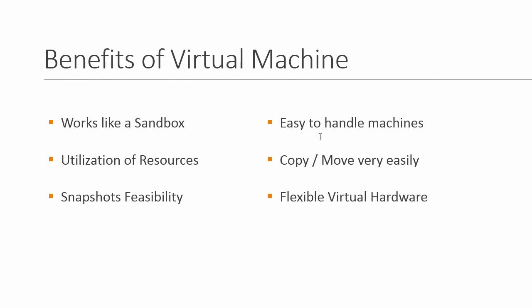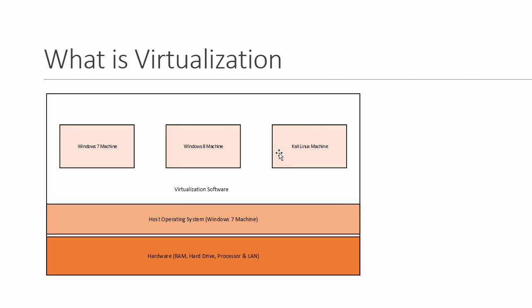Another benefit is that the machines are easy to handle. It creates a tabular format, like in our Chrome or Firefox browsers, where we have tabs. In one tab you have Gmail open, and in another tab we have Facebook open. In the same way we have multiple tabs, and we can shift between multiple operating systems with just one click. And it's easy to perform practicals on all the machines.